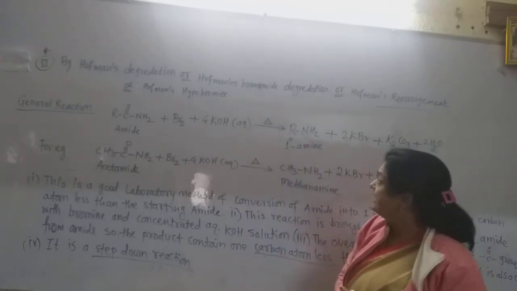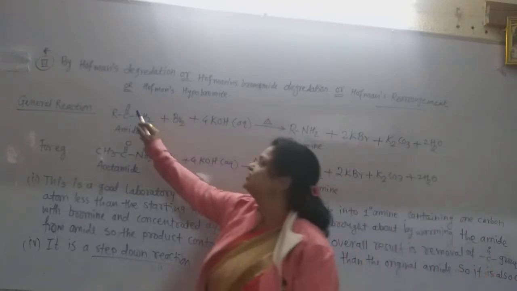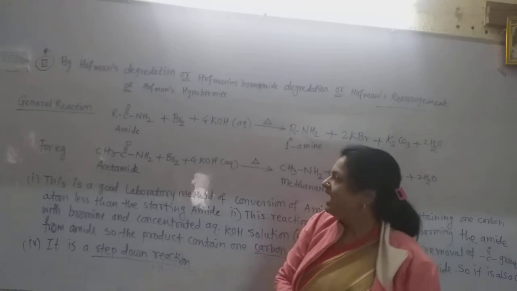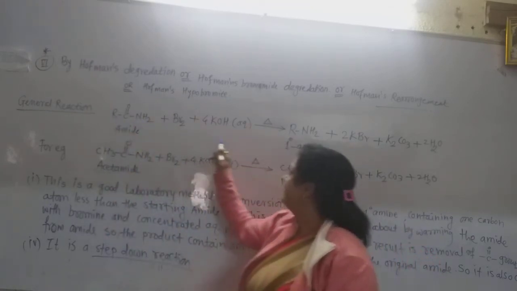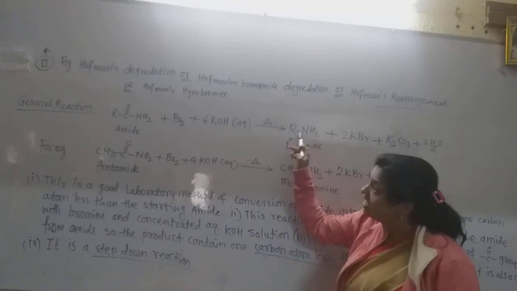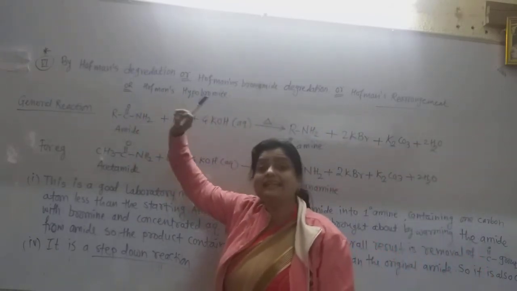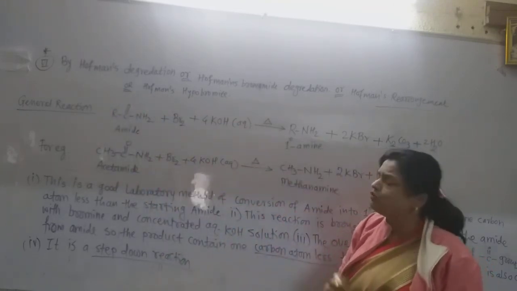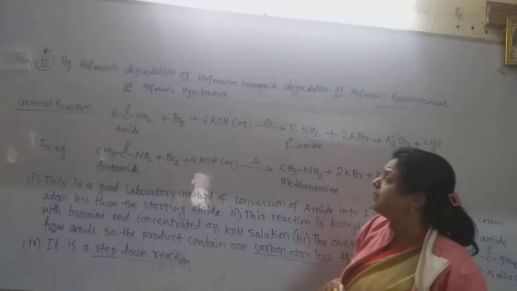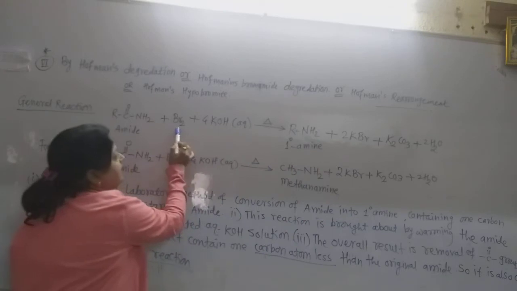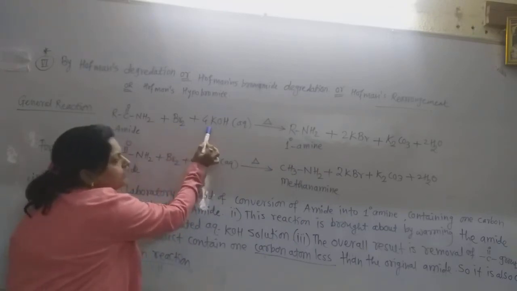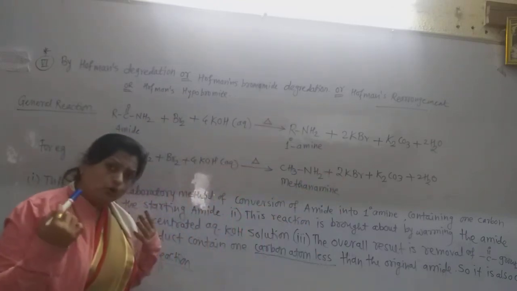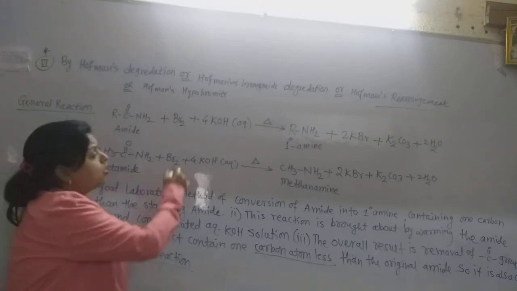Then what happened? Directly in this reaction, this CO group is removed. That is, the CO group is eliminated, and we obtain the primary amines having one carbon atom less than that of the starting amide, because this CO group gets removed from the amides. Then what happened to that CO group? Now see here, the byproducts formed are twice KBr. Here 2 bromine atoms and 2 K out of the 4 form the 2 KBr. Now 2 potassium atoms are remaining, and how many hydrogen atoms?